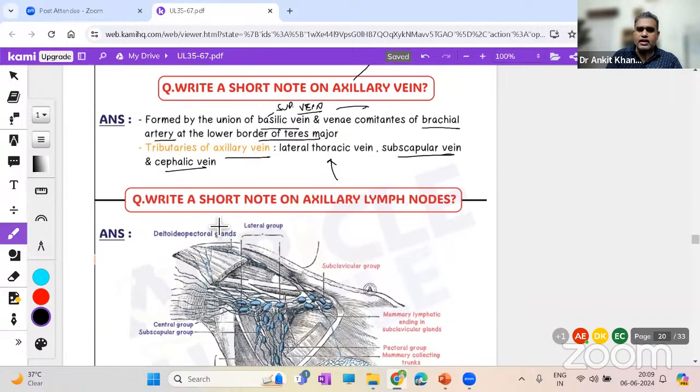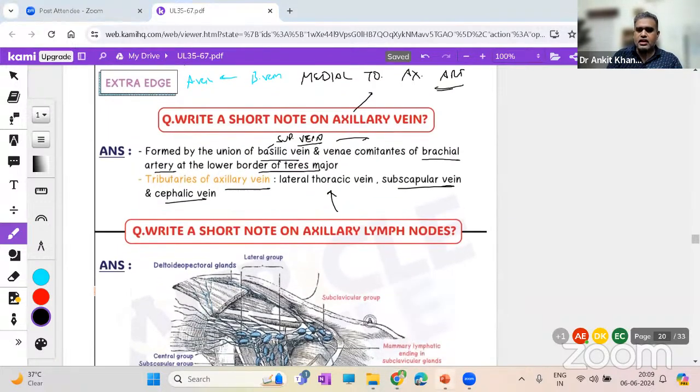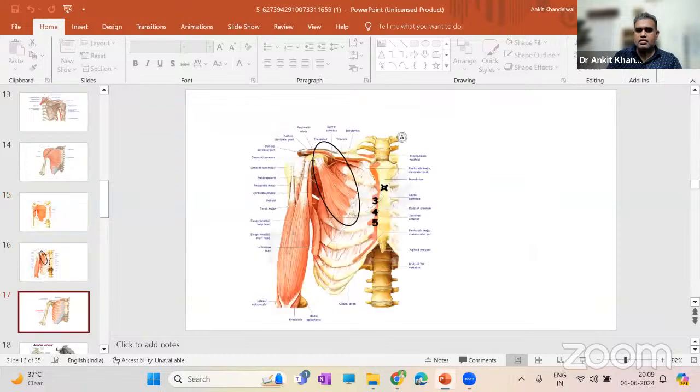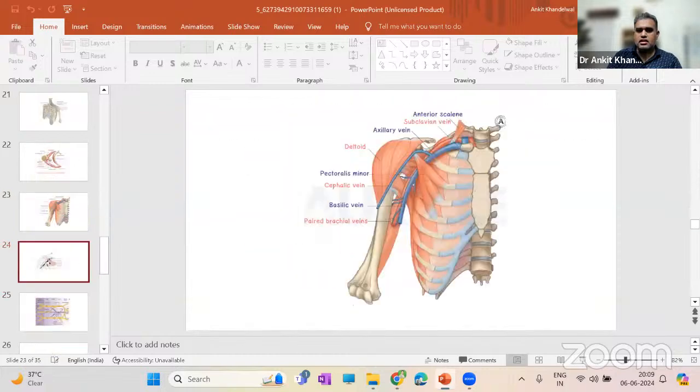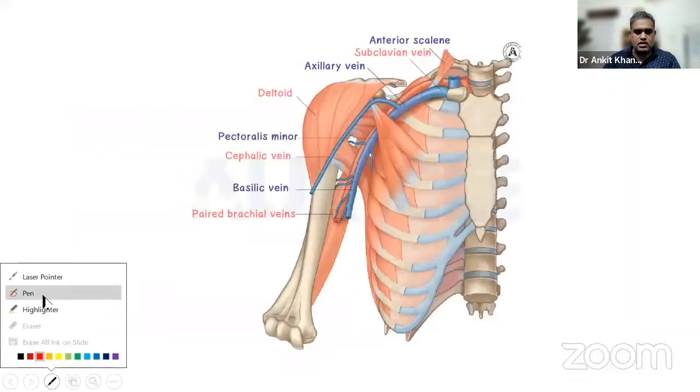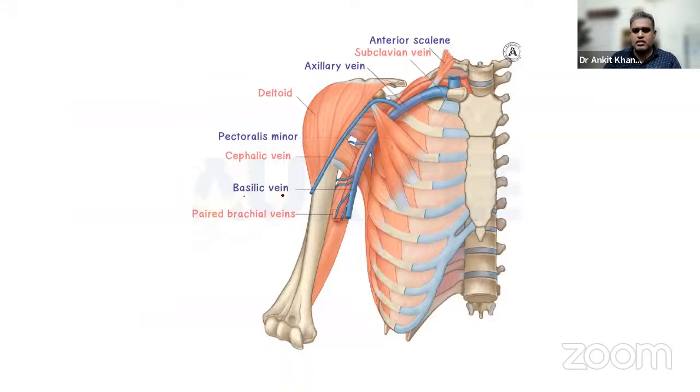Write a short note also. Axillary vein is this. We can have a diagram also over here. Just give me a second. Yes, here. Just see to it once. Then you might appreciate that this is the basilic vein. As it is progressing upwards, it becomes brachial vein, and that brachial will become axillary vein. Simple as that.